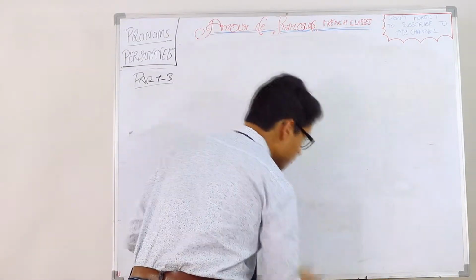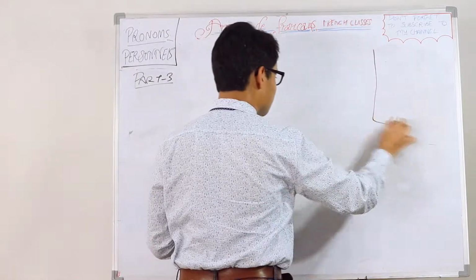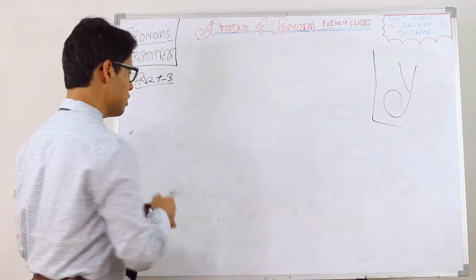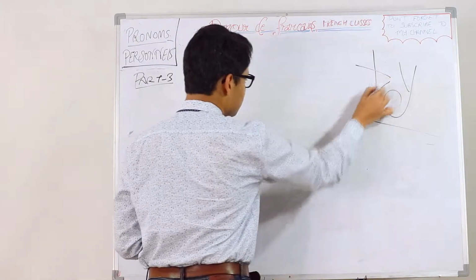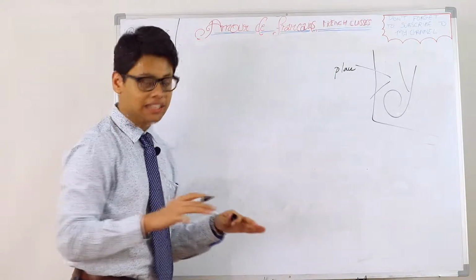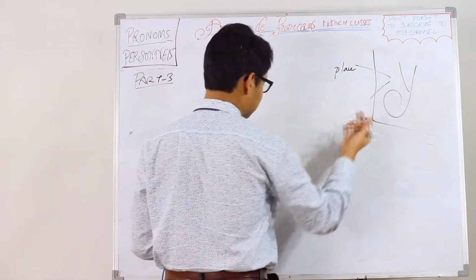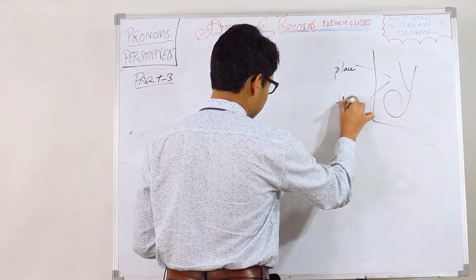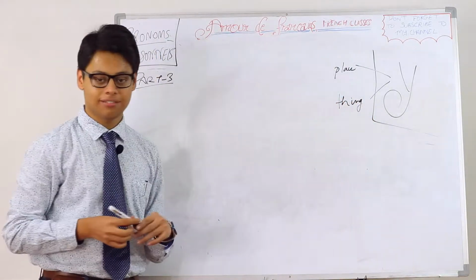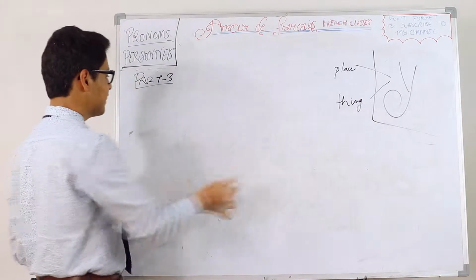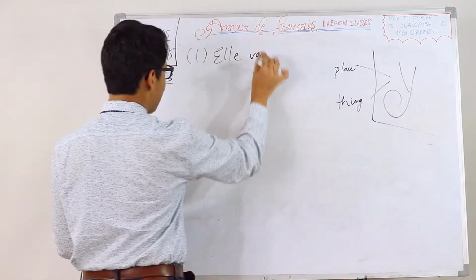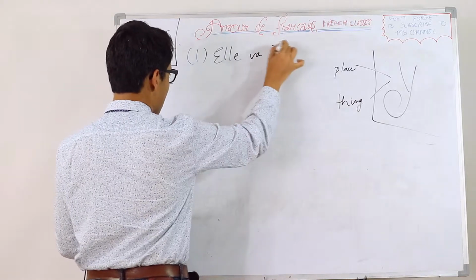First, we will learn the pronoun y. So, y is broadly used for two things: place, for most of the cases and most of the sentences, and the next thing is thing. So place. Let's take a sentence. Elle va à